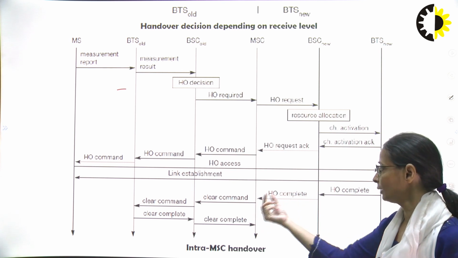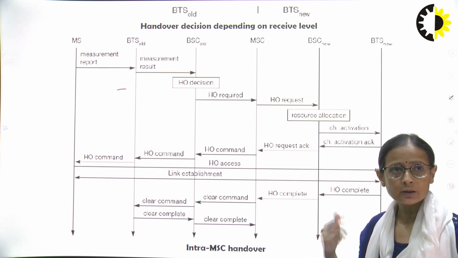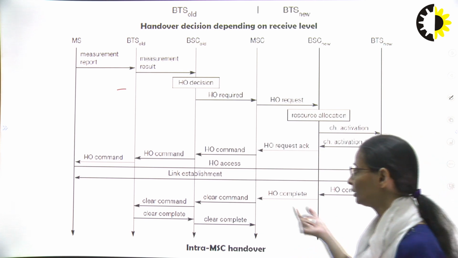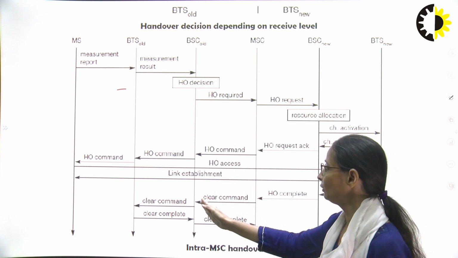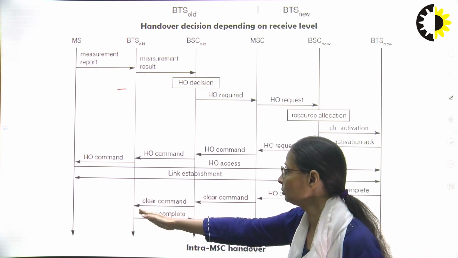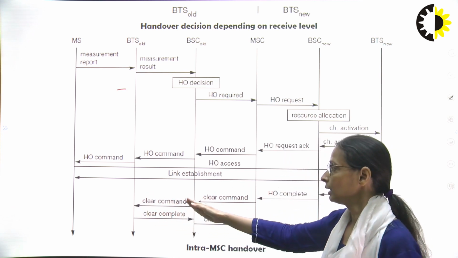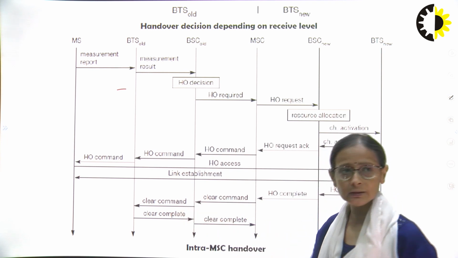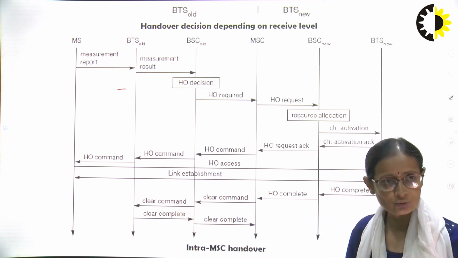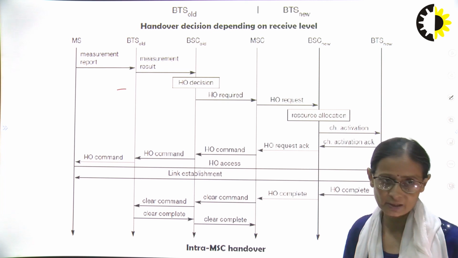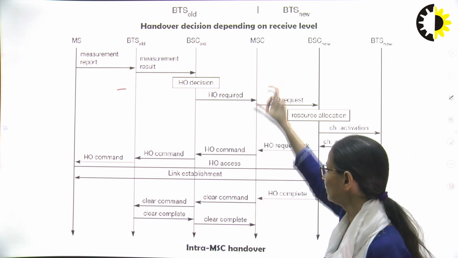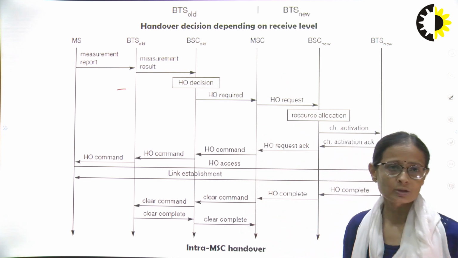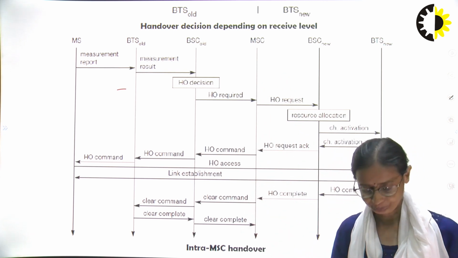After receiving this handover complete command, what does the MSC do? It will send the clear command, that is release the resources, to the BSC. BSC will forward this command to BTS. Now BTS will clear the resources and in turn it will send the acknowledgement also in the form of a clear complete message, and this message is delivered to the MSC, and in this way your handover process got completed.